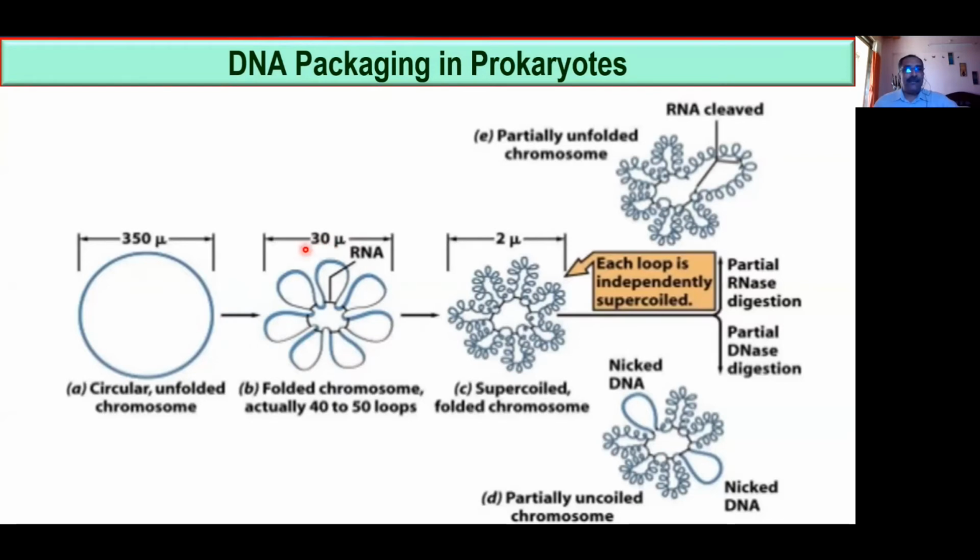Please write there in the chat box, because I want to know that you are there. Okay. So 30 mu. Now how much was it here? Look at here, 350, right? So 350 here. Now the size is reduced to 30 mu. How could the size be reduced? The size could be reduced because of these foldings.